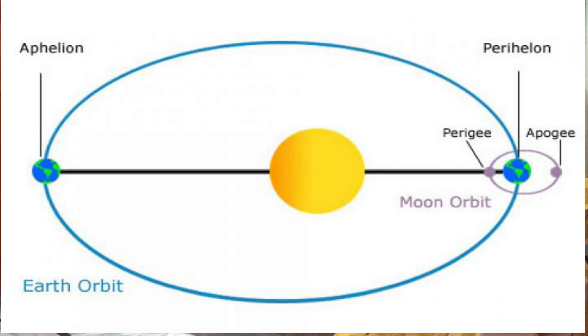After that, I would like to explain that there are two positions of earth. One is perihelion, another one is aphelion. Perihelion means near the sun. When the earth is at the least distance from the sun, that is 147 million kilometers, and that occurs on the 3rd of January.